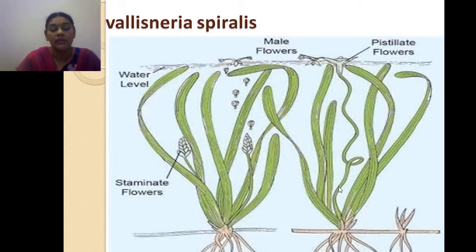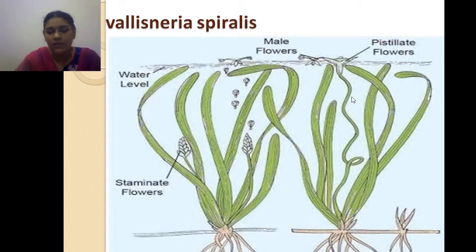Then fertilization takes place and fruit formation occurs. To summarize, the stamen produces the anther, and the anther releases the male flowers, which come to the water level.